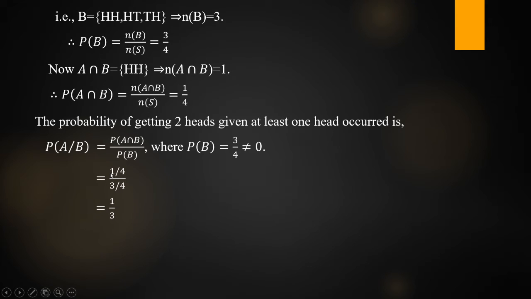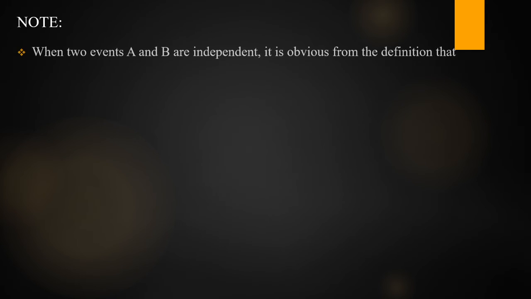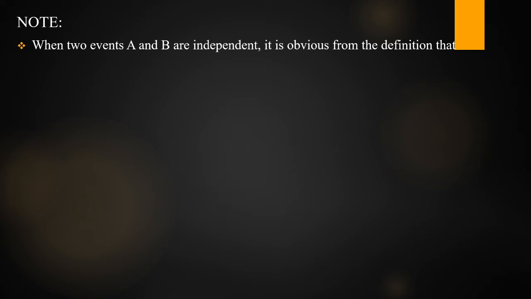So therefore, P of A given B is equal to 1 by 3. Next, let's see some more properties. When two events A and B are independent, how do we write the conditional probability? Suppose we take the first one, P of B given A. What is P of B given A? It is the probability of B given that A has already occurred. So that means the probability of B depends on A.